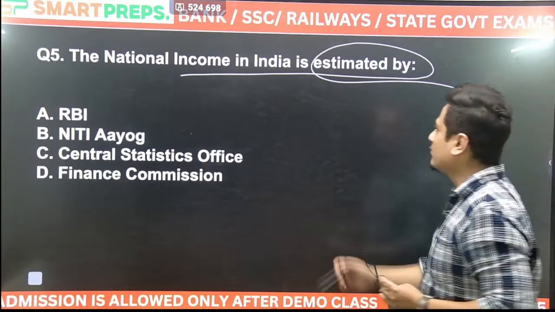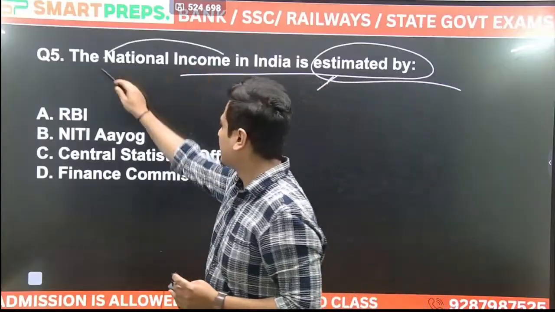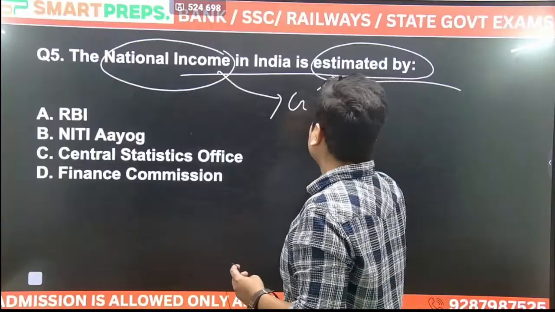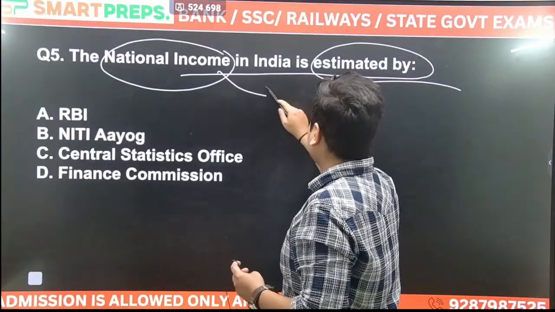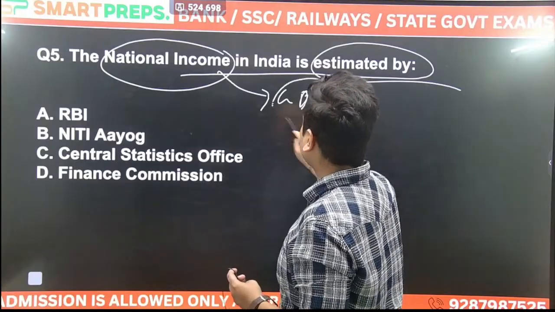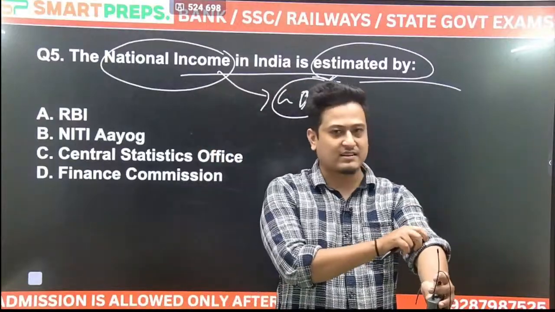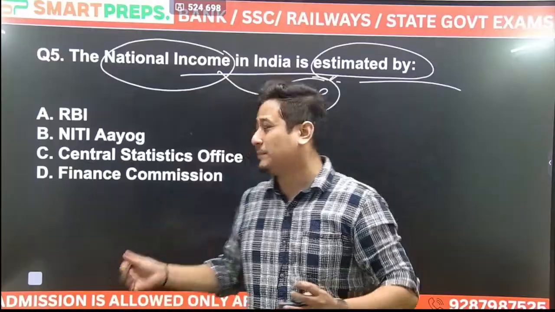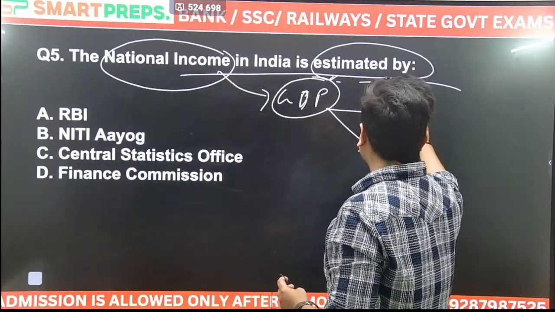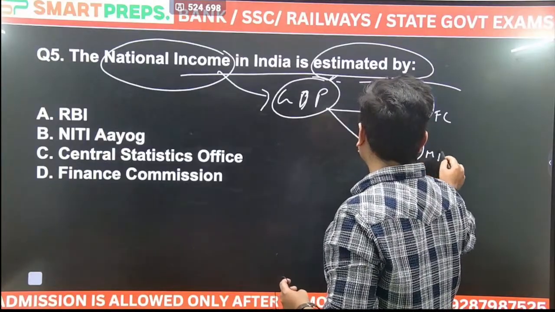Who will estimate, who has been entrusted with the task to estimate the national income in India? What is national income? How much income? हमारे देश में कितना income हुआ है? There it is also calculated in various aspects. GDP is there, GNP is there, NNP is there. These are all different. GVA is there. GDP is also being measured in 2 types: GDP at factor cost and GDP at market price.